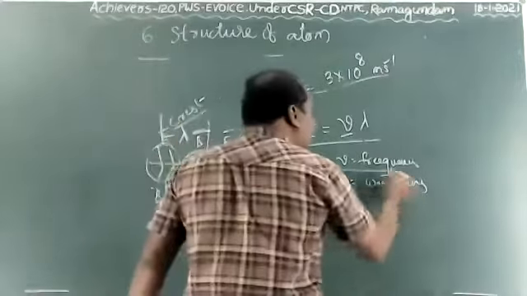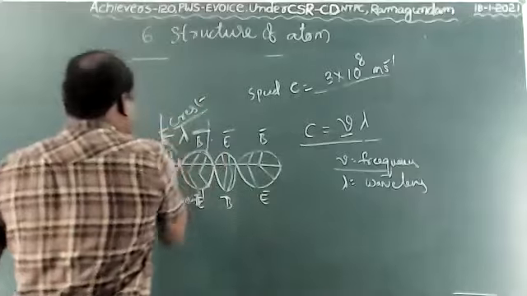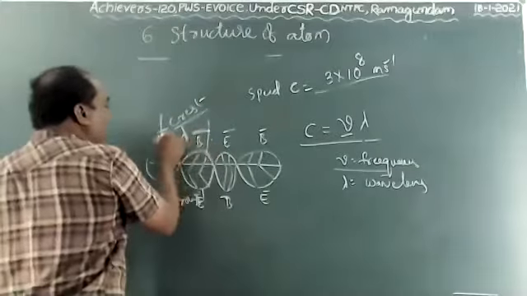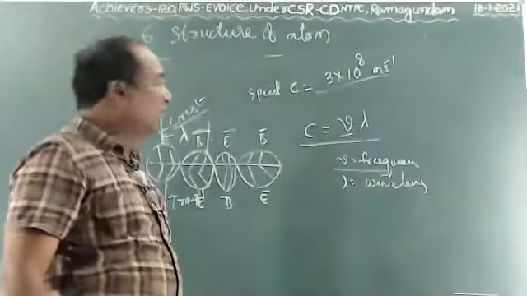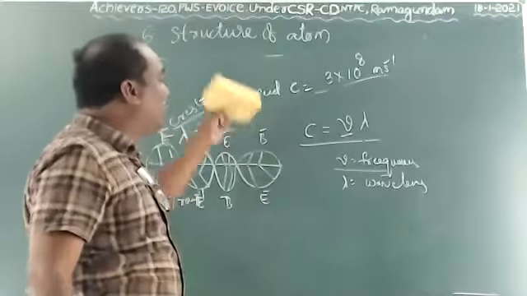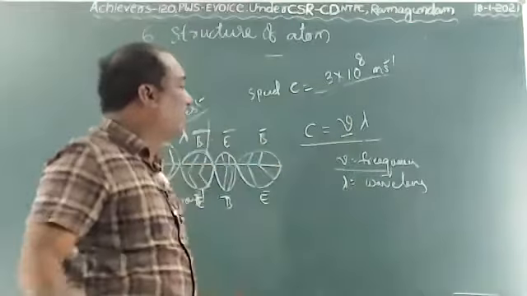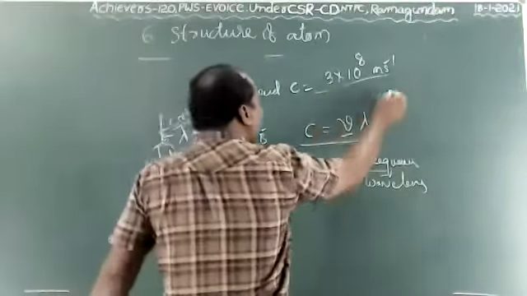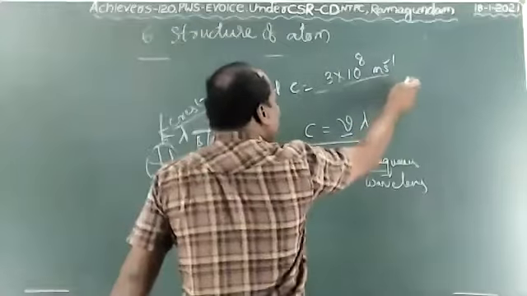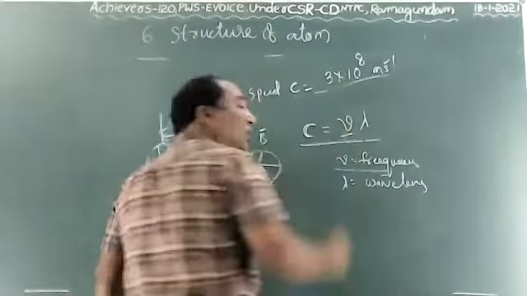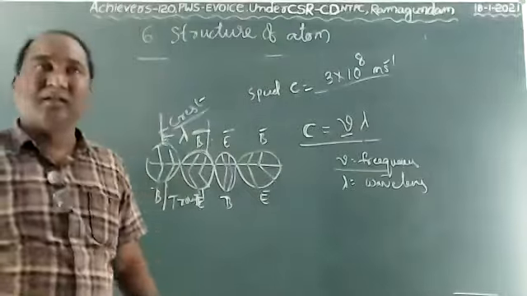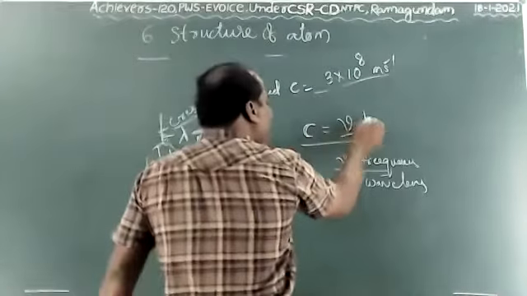And wavelength means the distance between two successive crests or troughs. So what is the relation between speed of light, wavelength and frequency? That is denoted by C equals nu lambda.